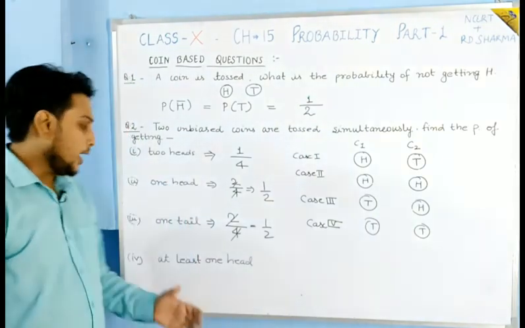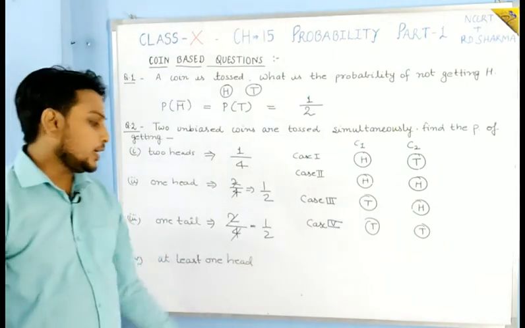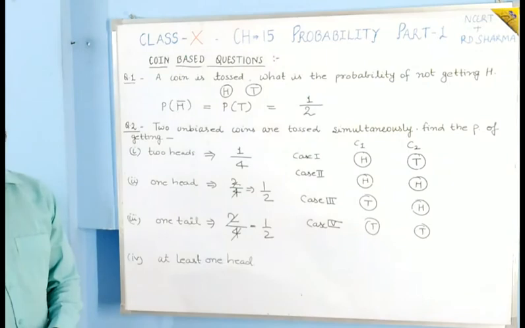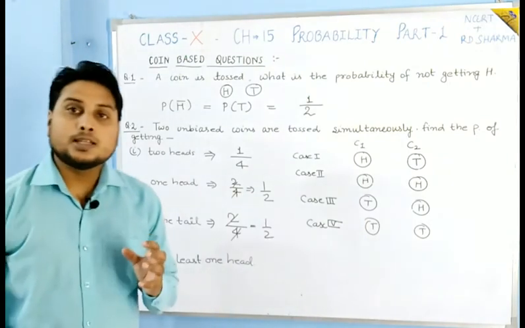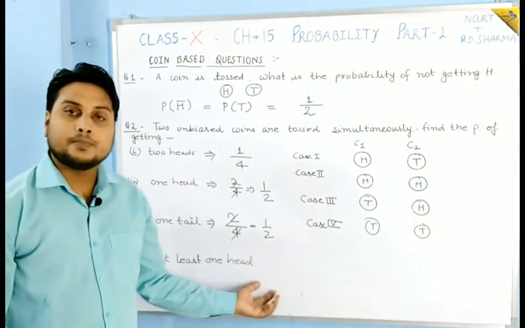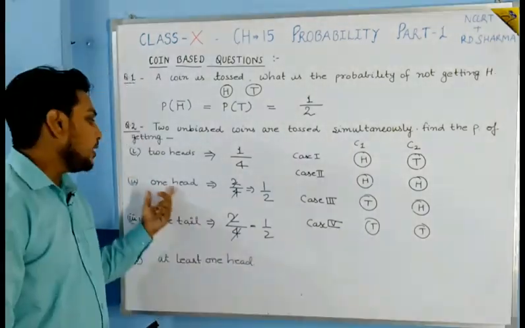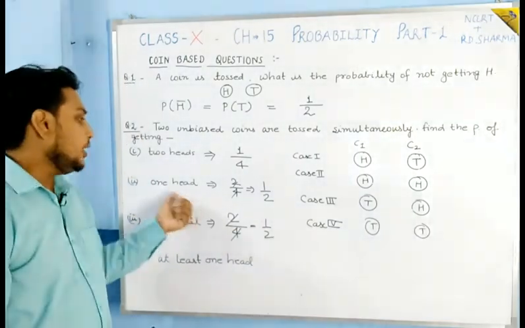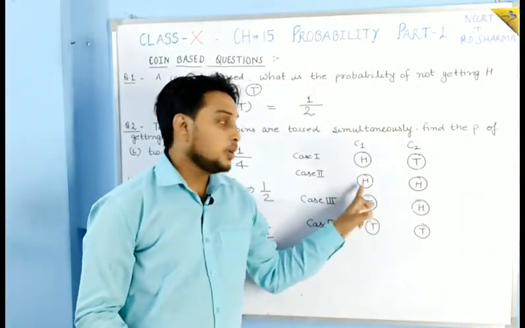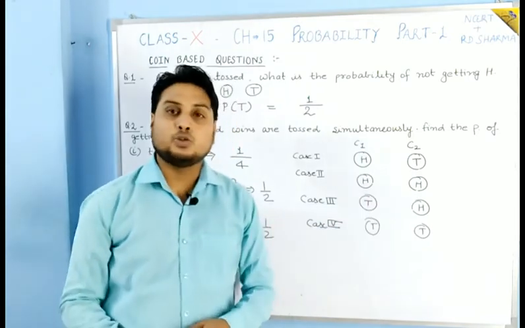Okay, and after that the fourth question, and the question is at least 1 head. See students, there is a little bit of difference between at least 1 head and only 1 head. In only 1 head you will leave the case in which both coins have heads.